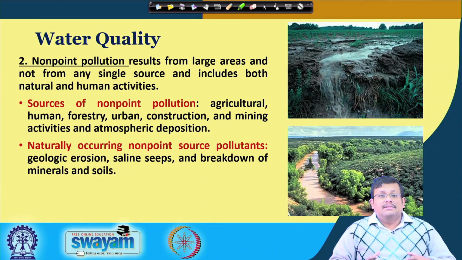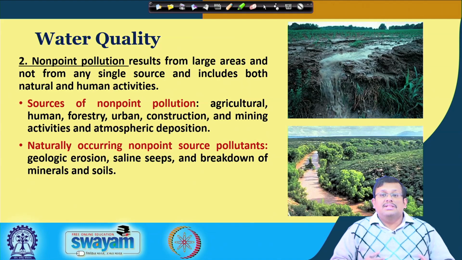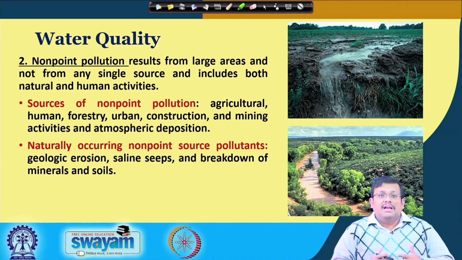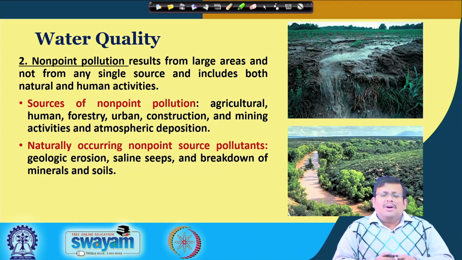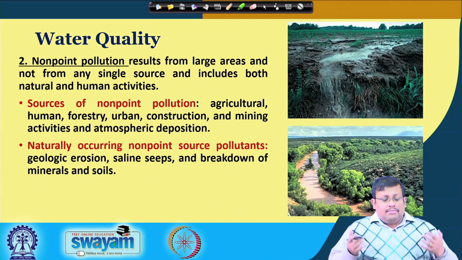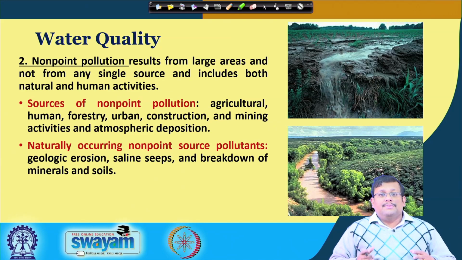Humans are another agent of non-point source pollution. Forestry, urban constructions, mining activities and atmospheric depositions are also important sources of non-point source pollution. What are the naturally occurring non-point source pollutions? The naturally occurring non-point source pollutants are geologic erosions, saline seeps and breakdown of minerals and soils.